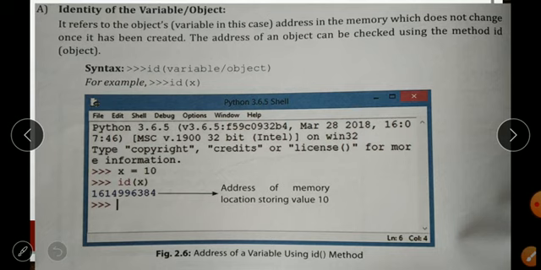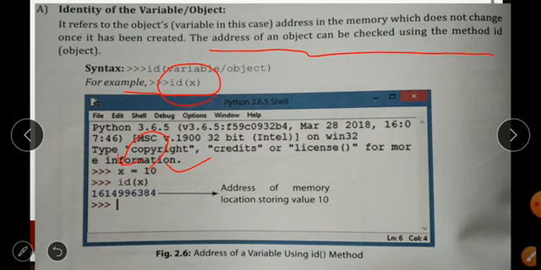Now, if you want to check the address of an object or a variable, you use the function id. ID is for identity. For example, id of x. Now see here in the Python shell, if you write x equals 10, it means that x stores the value 10. And if you write id(x) this way, then it will give you